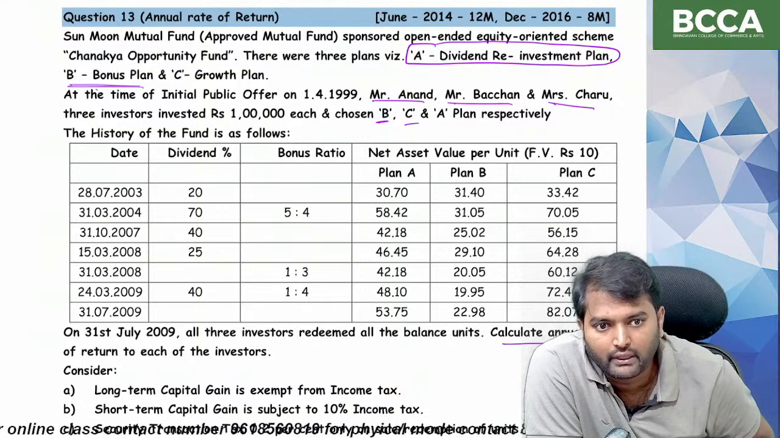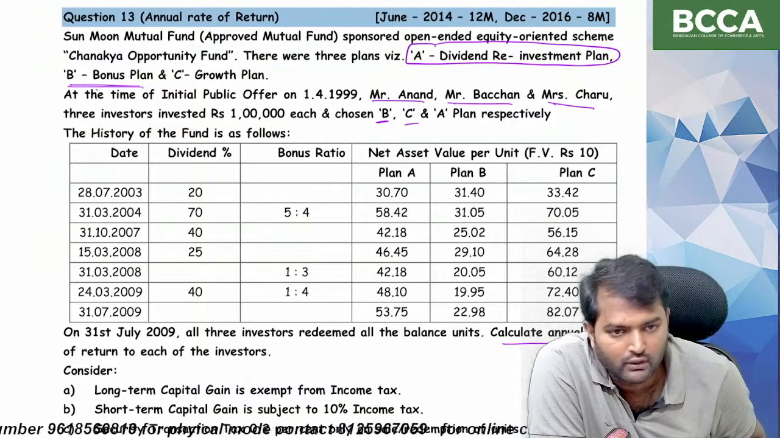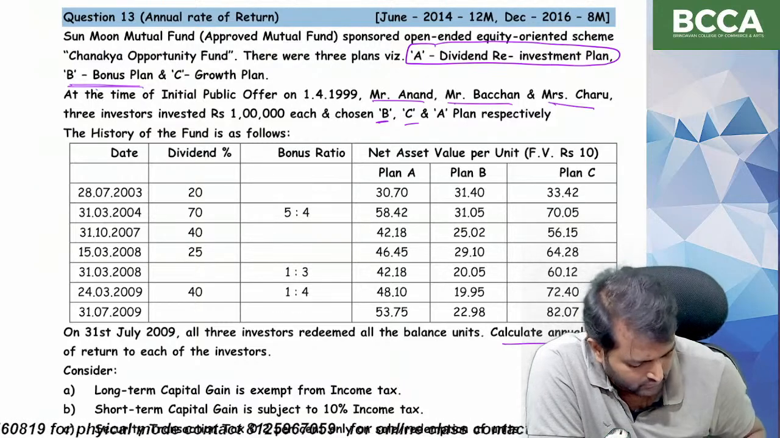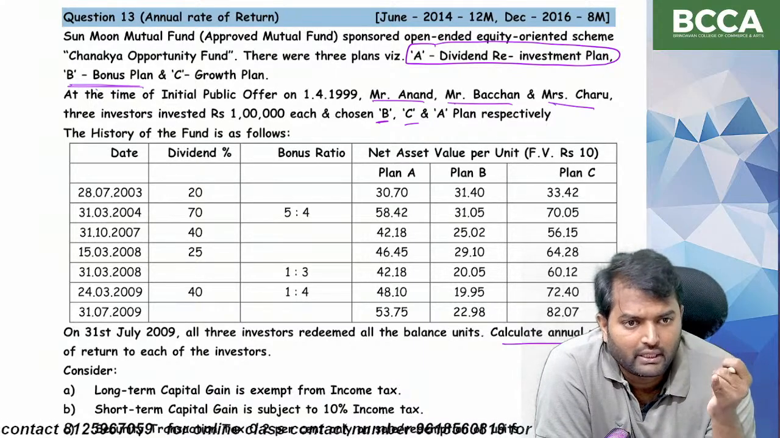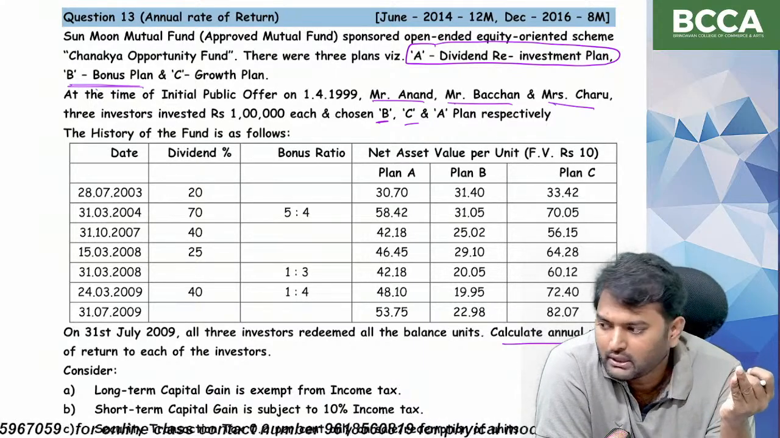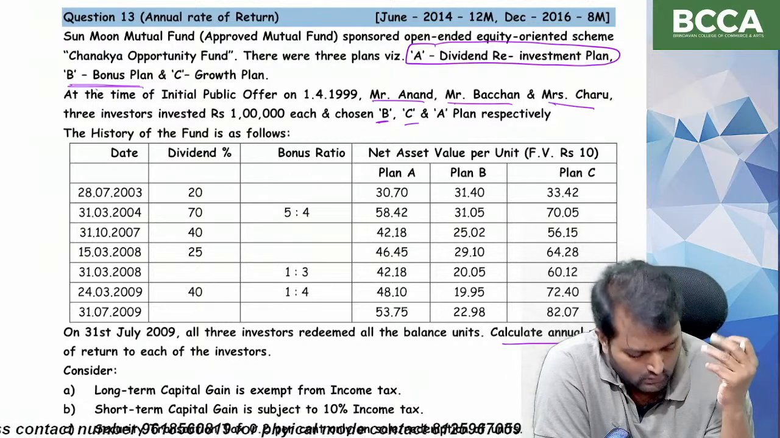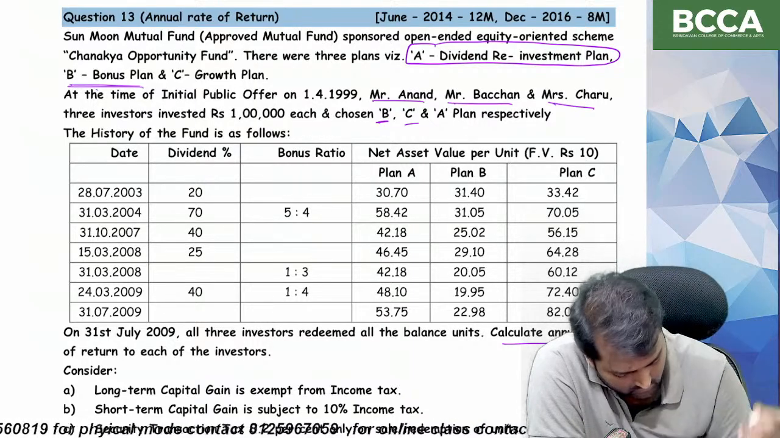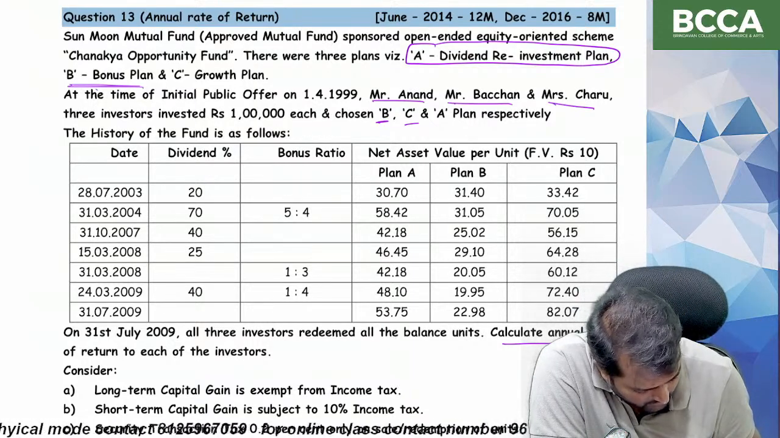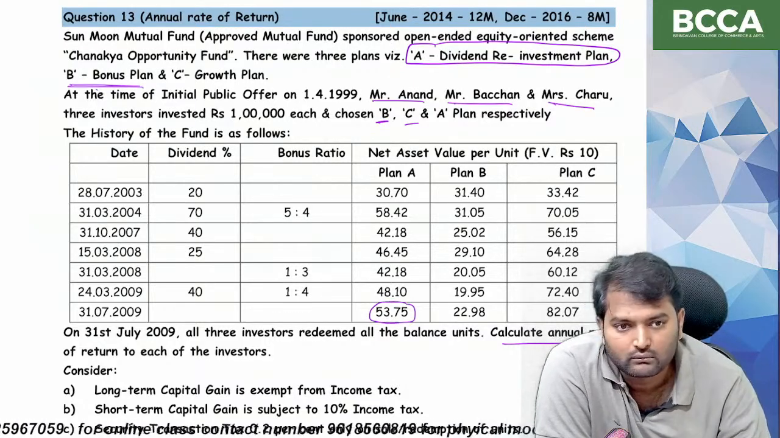So we have to find out annual rate of return. For finding out annual rate of return, first we should find out holding period return. How do we get holding period return? NAV1 minus NAV naught plus income divided by NAV naught. Yes or no? So NAV1, nothing but NAV at the end, is given already, 53.75.